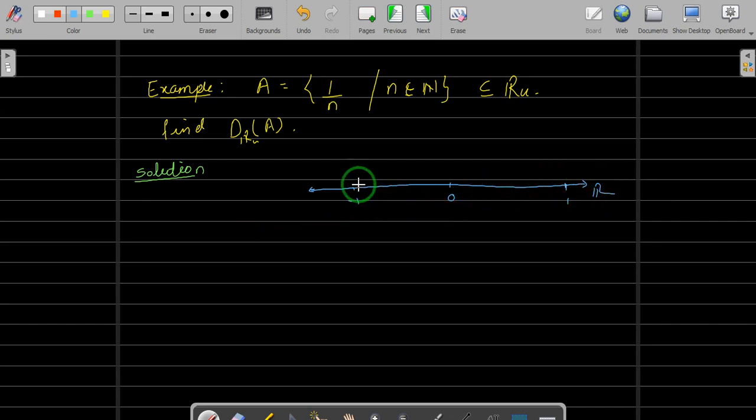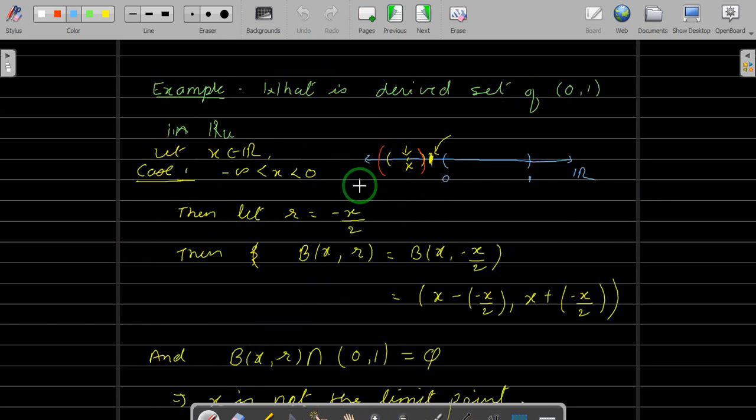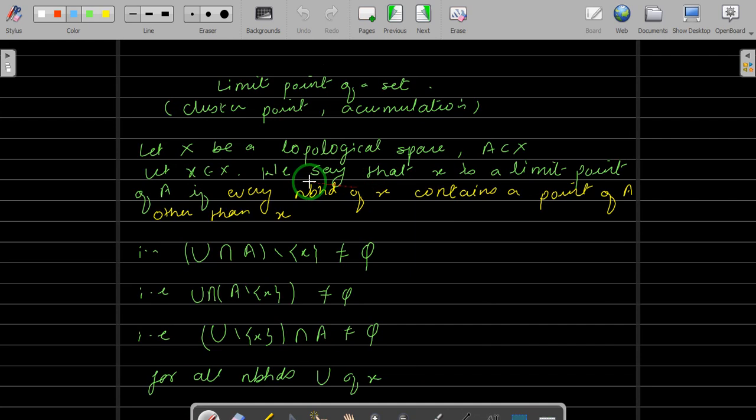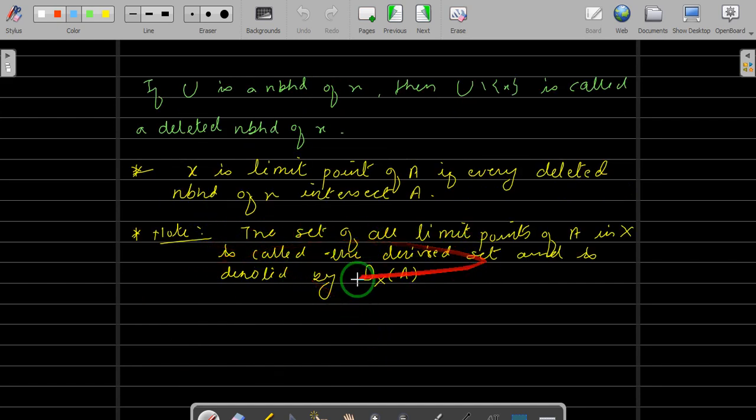Now let me just come back to the definition of a limit point. If you have not seen the last video, let's revise. Here we go. Let X be a topological space, A be a subset of X, and x is a point of X. Now this point x is called a limit point if every neighborhood of x contains a point of A other than x. Now if you want to find the derived set of A, the set of all the limit points of A is called the derived set of A.